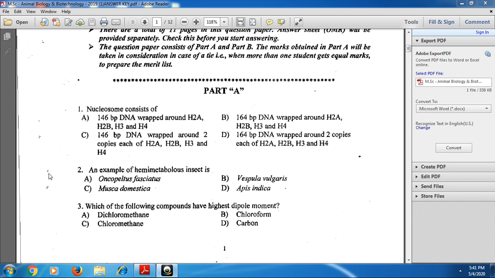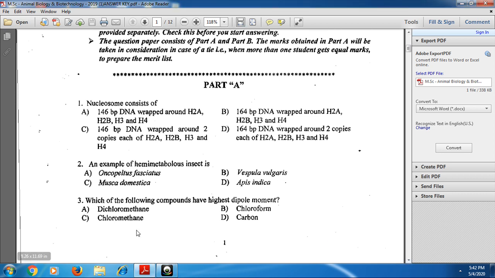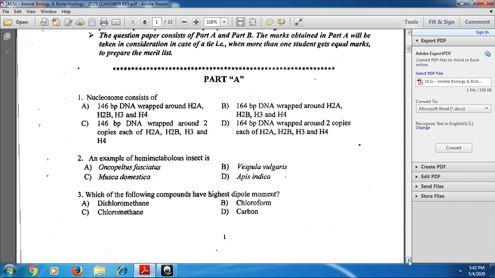Next, coming to the second question: an example of a hemimetabolous insect. Oncopeltus fasciatus is the answer, so A is the answer for the second question. And next, which of the following compounds has the highest dipole moment? Chloromethane has the highest dipole moment.